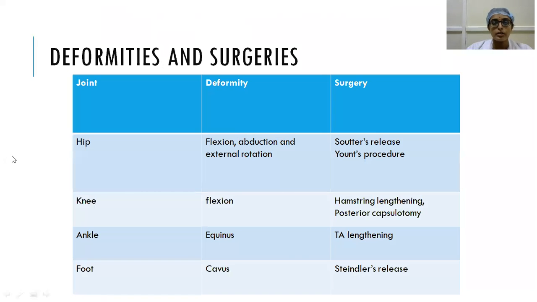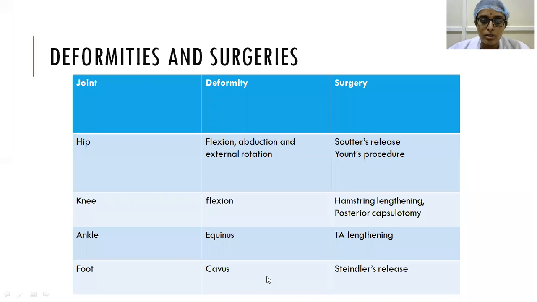So coming to the different deformities and surgeries. Most commonly in hip we see the flexion, abduction and external rotation deformity, for which there are many surgeries which are beyond the scope of your subject at present, but these surgeries are mentioned in your textbook, Maheshwari and Natarajan. Names are given. So for hip you do the Soutter's release, and Yount's procedure. What these procedures are, I will just tell you for your understanding.